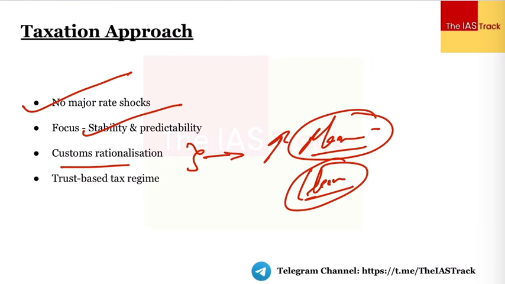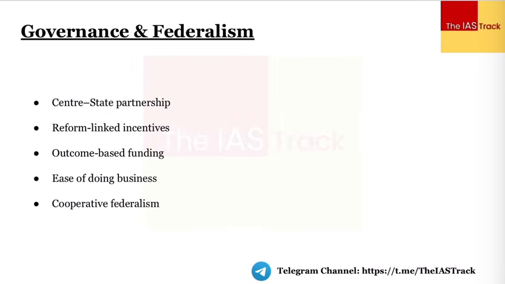तो यहाँ पर ज़्यादा कोई headline grabbing changes नहीं किए हैं सरकार ने. Rather, the government is focusing upon the trust and predictability aspect. Simple, trust based tax regime. This is what you'll have to understand. Next aspect is that of the cooperative federalism and the governance aspect.